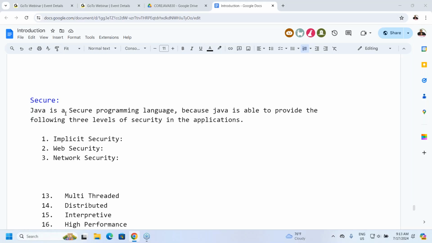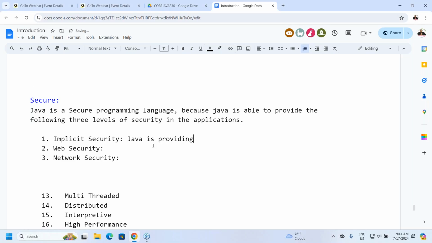Now coming to the conclusion. Java is providing implicit security. How does Java provide implicit security? Because of a separate component inside the JVM, the security manager. The security manager is providing implicit security. It checks bit by bit in the bytecode, whether that bytecode is properly provided or not. If any malformations are available, it will raise an exception. This is not related to the Java code like this. Got it? Because of that reason, Java is providing very good implicit security.